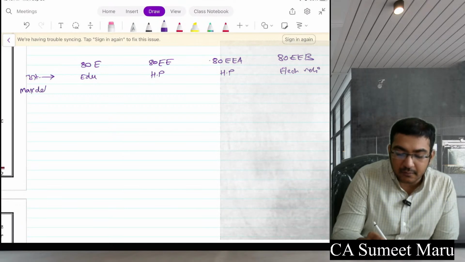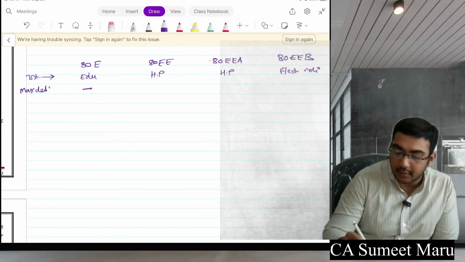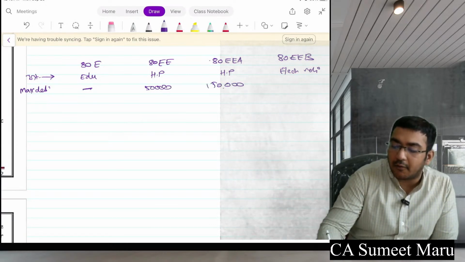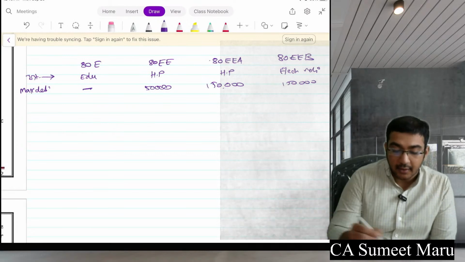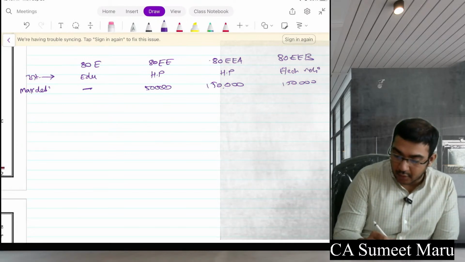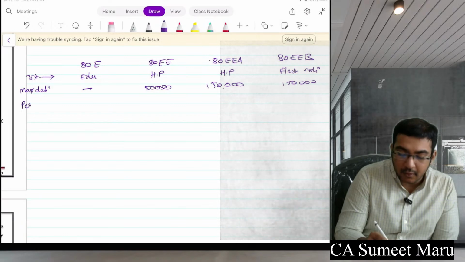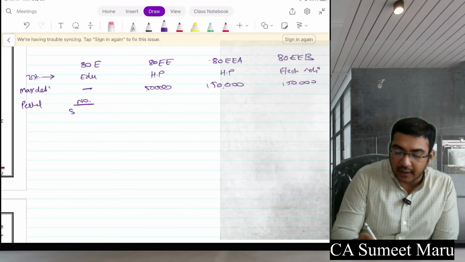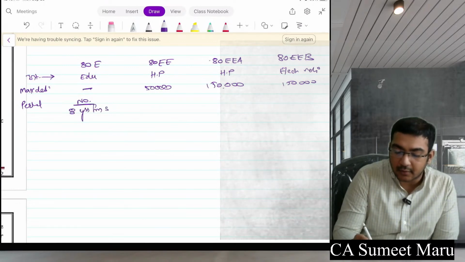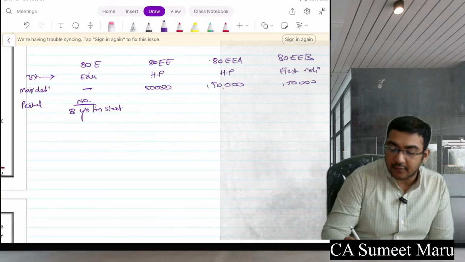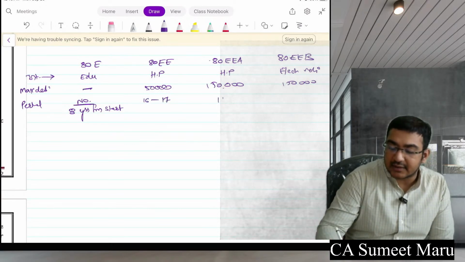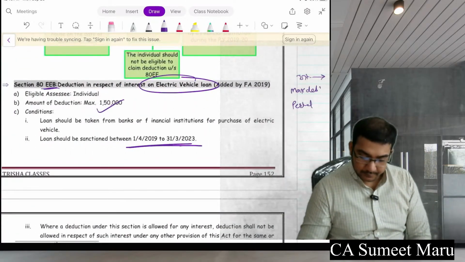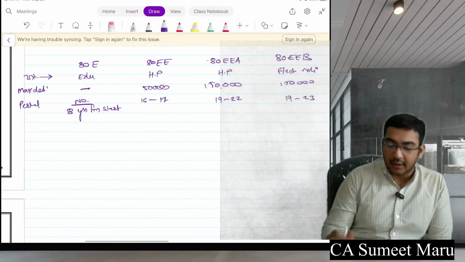Maximum deduction: no limit, 50,000, 1,50,000, 1,50,000. Right? Further, this is allowed only in case period, no period. Deduction is for 8 years from start of repayment. This is 16 to 17. This is 19 to 22. This is 19 to 23. Right now? Yeah. Everyone clear?